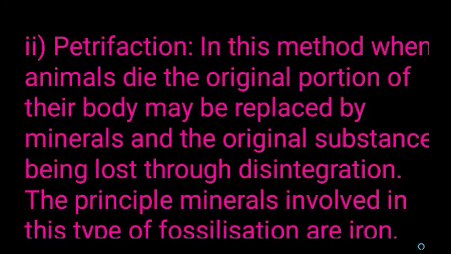Next we are going to see petrifaction. What do you mean by petrifaction? In this method, when the animals die and get buried under the earth, the original portion of the body disintegrates, and the original substance of that dead organism is replaced by minerals.